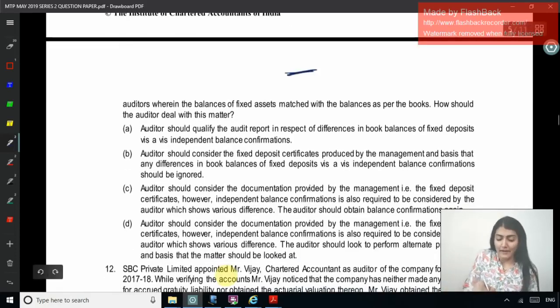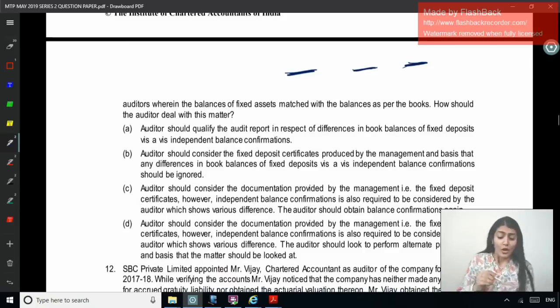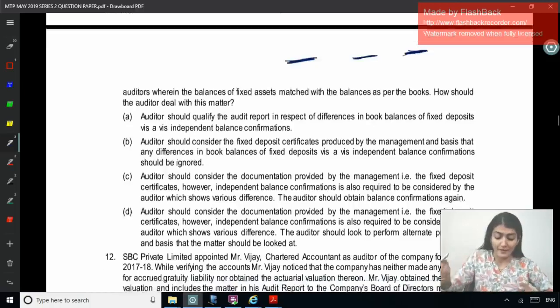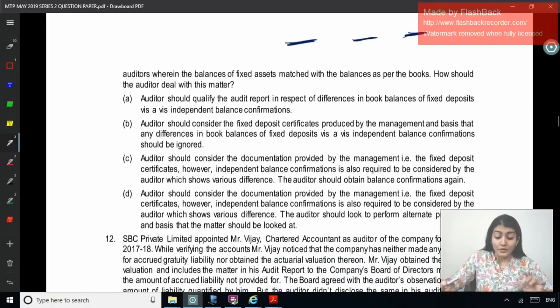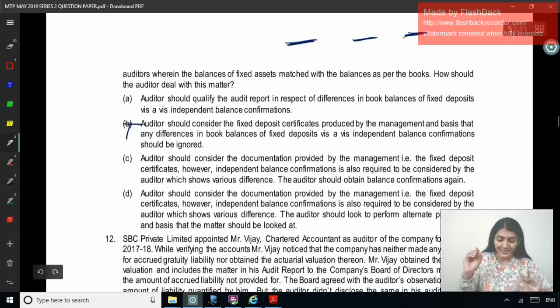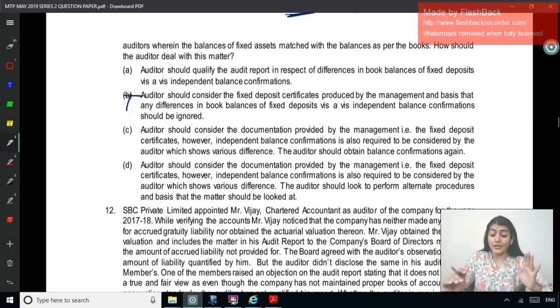Right, so whatever the bank has confirmed and whatever is the balance in the book, that is not tallying, but the company has managed to show the certificates for the same. Right, auditor should qualify the audit report in respect of differences in book balance of fixed deposit vis-a-vis the independent balance confirmation. Auditor should consider the fixed deposit certificates produced by the management and basis that any difference in book balance of fixed deposits vis-a-vis the independent balance confirmation should be ignored. Ignore, no, never. Right, auditor should consider the documentation provided by the management, that is the FD certificates.